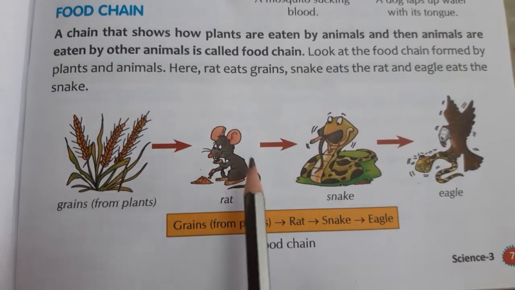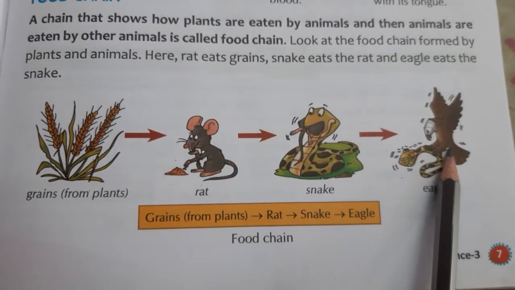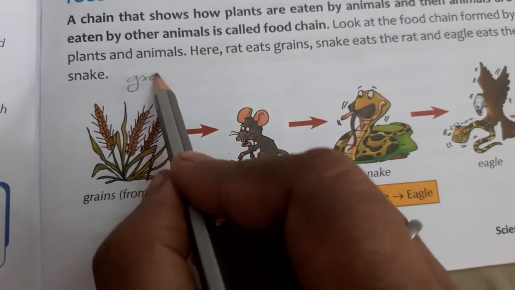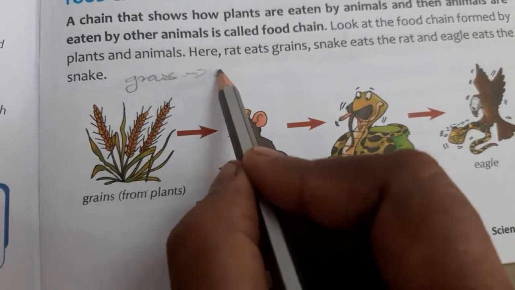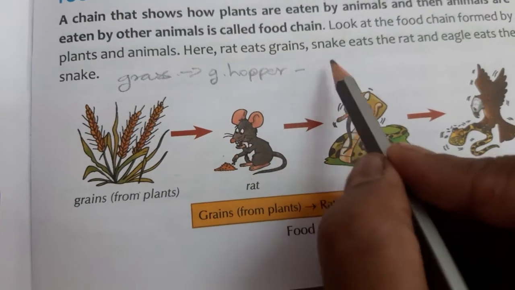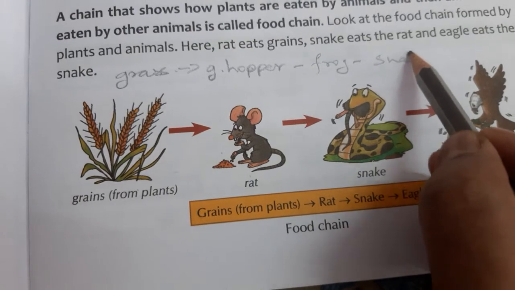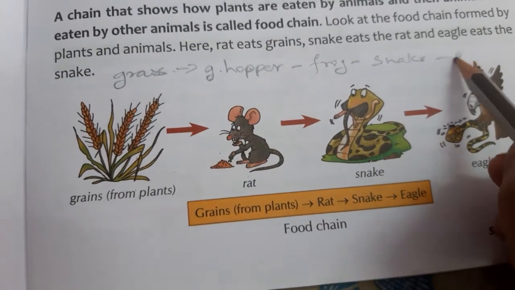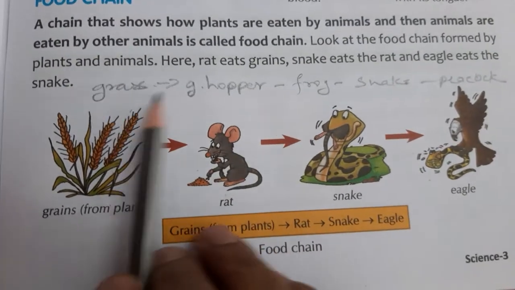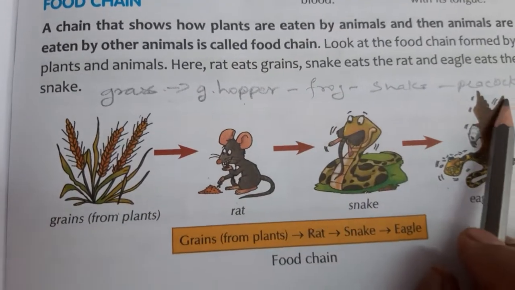The first one is the food of the second one, the second is the food of the third one, and the third is the food of the fourth one. Similarly, if you take another example, like grass. Grass is eaten by grasshopper. Grasshoppers are eaten by frog. Frogs are eaten by snake, and snake is eaten by peacock. So the first one is the food of the second one. Here also you can see it is a type of food chain.